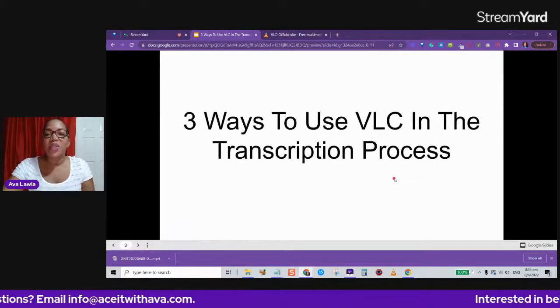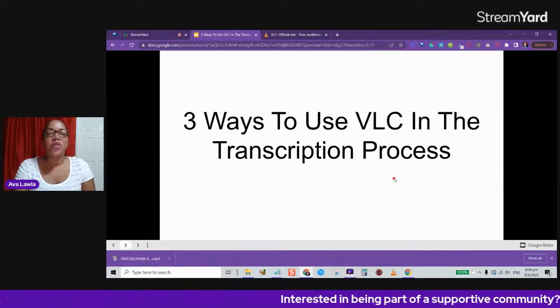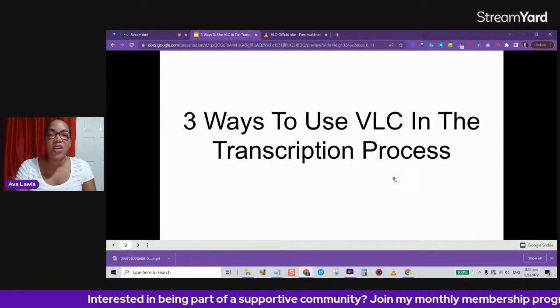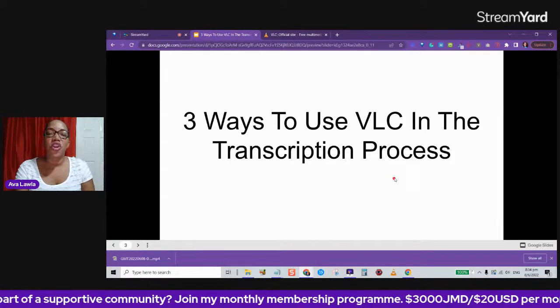Now, 3 ways you can use VLC. Now, as I stated earlier, for those who don't know about the transcription process, this is a process where you have an audio or a video file and you want to create text based on what's being heard in those files.